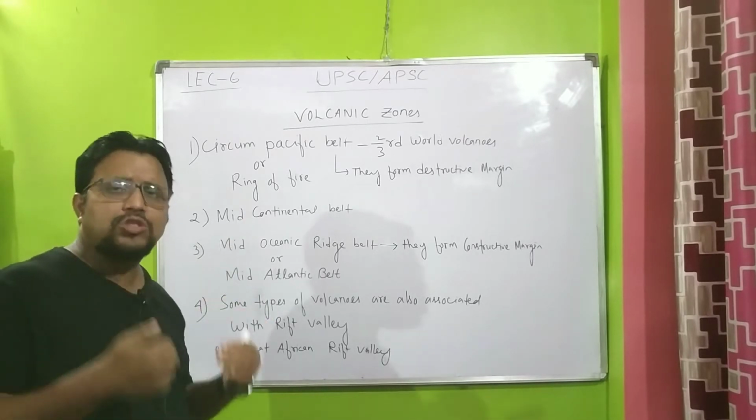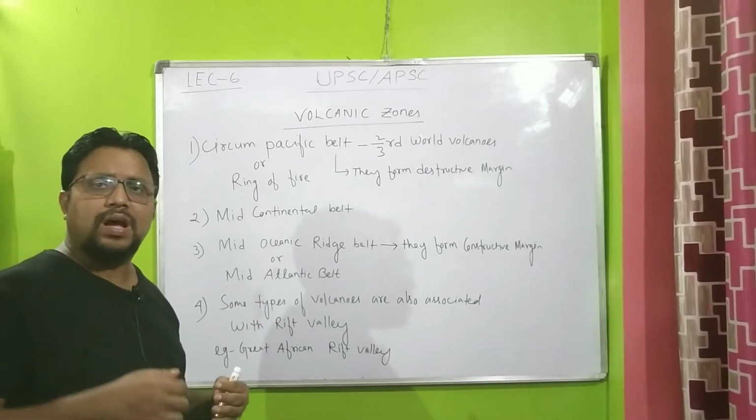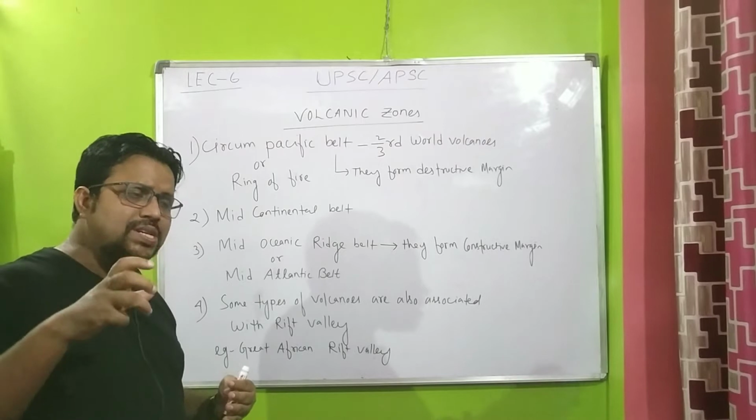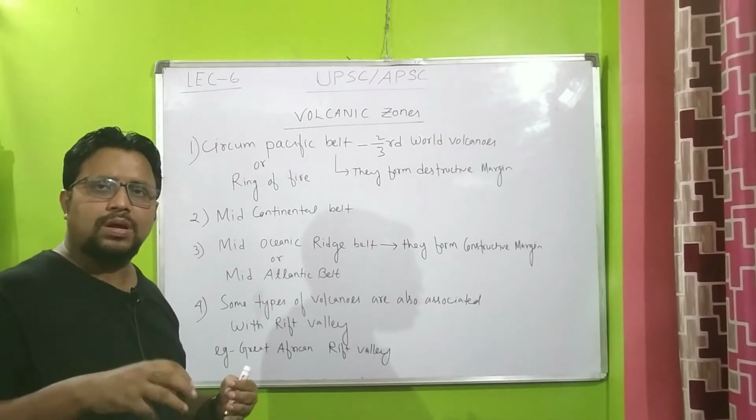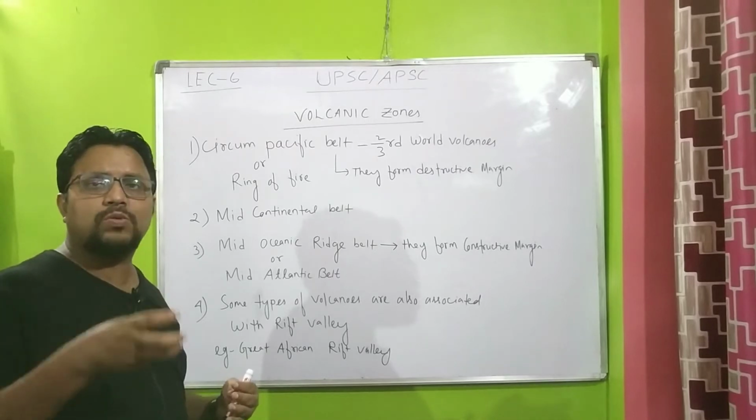Now, because of excessive temperature inside the earth's crust, the oceanic crust melts.